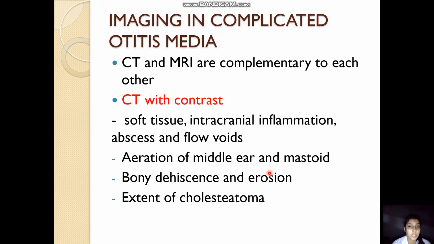We can also see the aeration of the middle ear and the mastoid, the bony dehiscence and the erosion. If there is a dehiscence over the fallopian canal, we can know that the facial nerve may be involved or has already been involved. Due to that, the extent of cholesteatoma can be known, and that can help in the planning of the surgery.